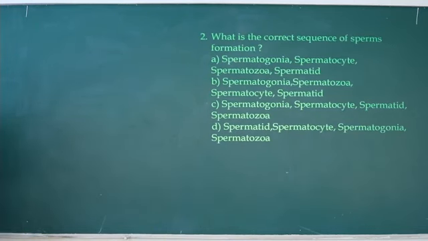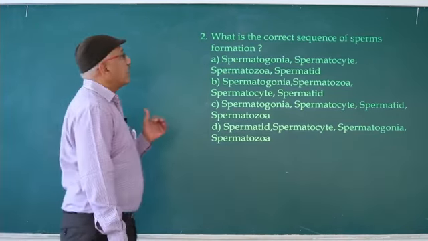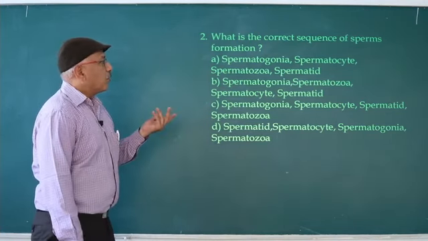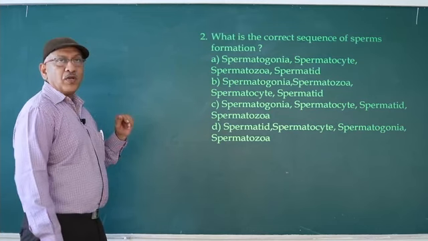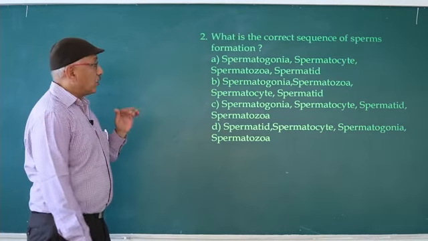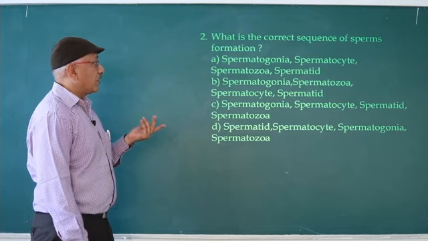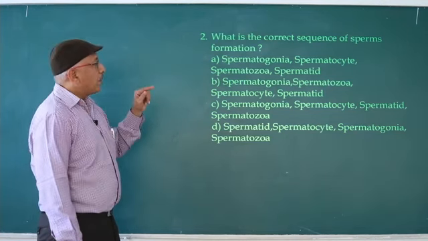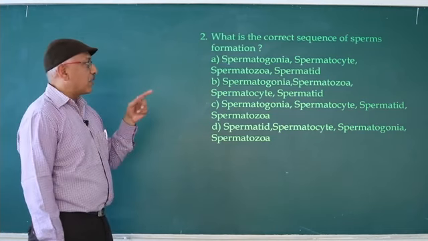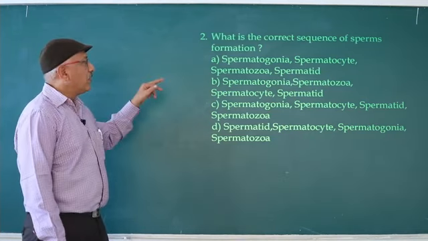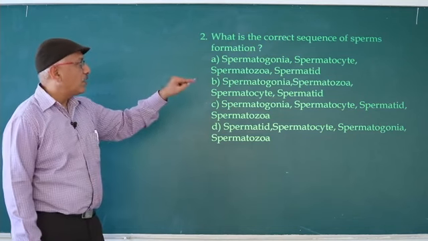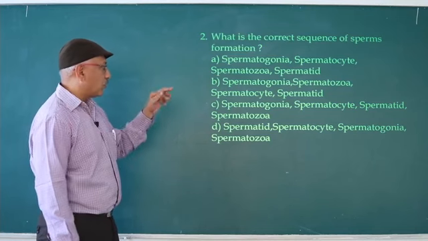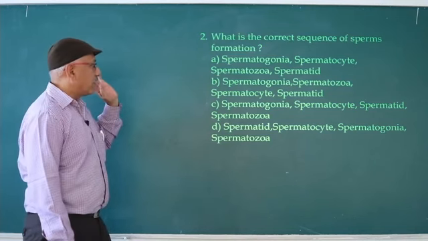Now we discuss the second question. What is the correct sequence of sperm formation? So spermatogonia converted into spermatocyte, into spermatozoa. So actually, secondary spermatocyte converted into spermatid. Here an option is given, spermatozoa converted into spermatid, wrong.